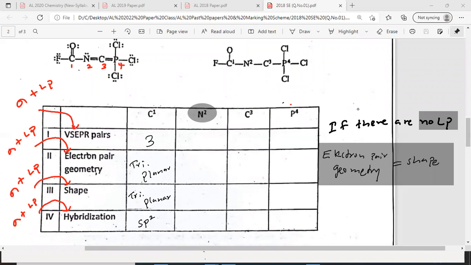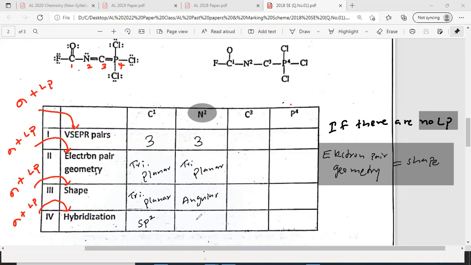N2. Nitrogen labeled as second. So how many sigma bonds and lone pairs? 2 sigma bonds and 1 lone pair. It's 3 here. The electron pair geometry is trigonal planar, same as that. But the molecular geometry will not be, because of the lone pair it becomes angular.